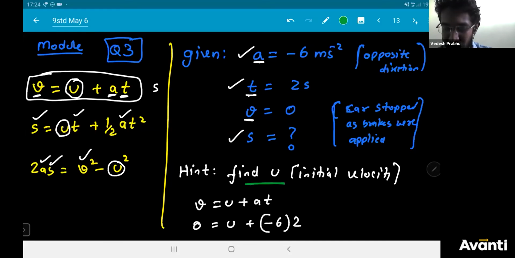I have put a circle in all the three equations. You see, in every equation you have u, initial velocity. Without initial velocity you cannot solve. Hence you are forced to find initial velocity first. After you find initial velocity, then only you can solve this question. That is why I said this is level 2, means a double formula you have to use to solve this question. So in the next step I'm going to substitute and simplify this.